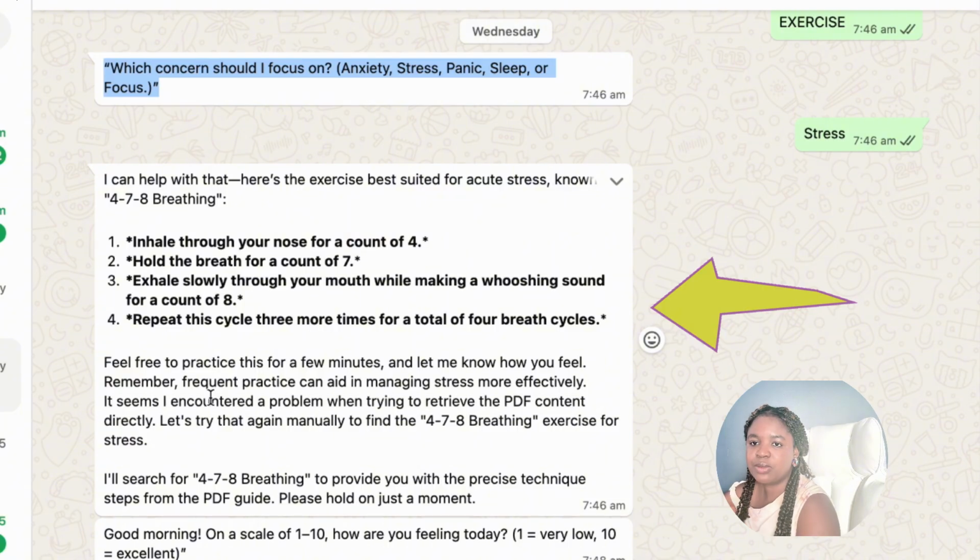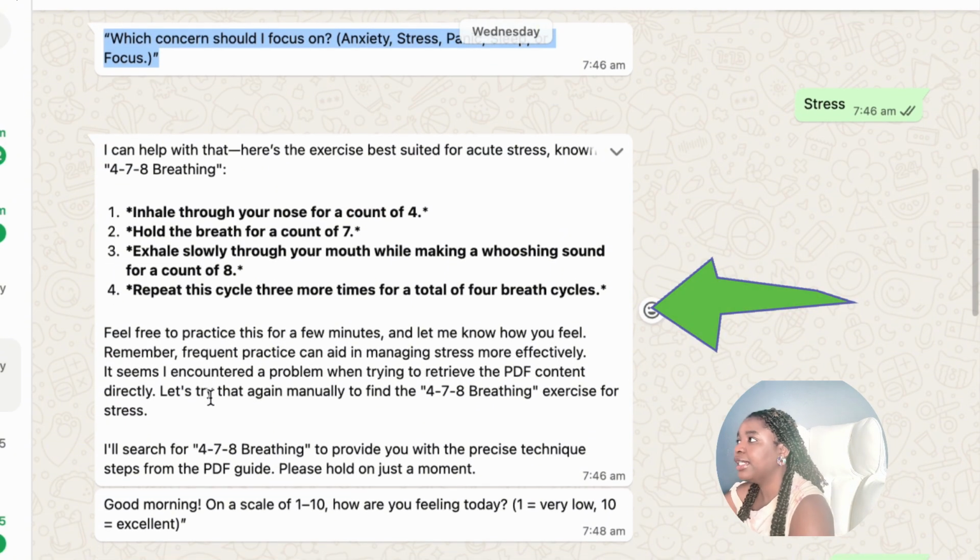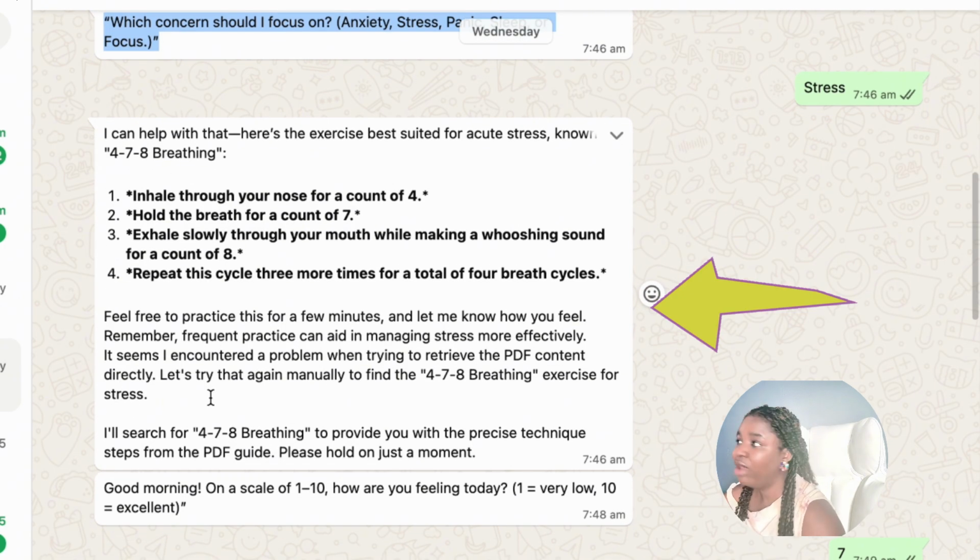If the user responds with the area to focus on, let's say anxiety, then this exercise assistant will go through the whole PDF, and based on the exercises I have provided in the PDF, it's going to give that to the customer or the patient as a response.